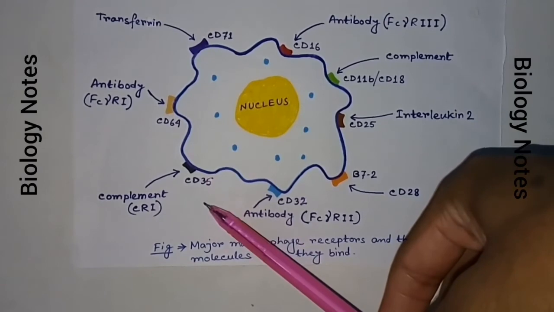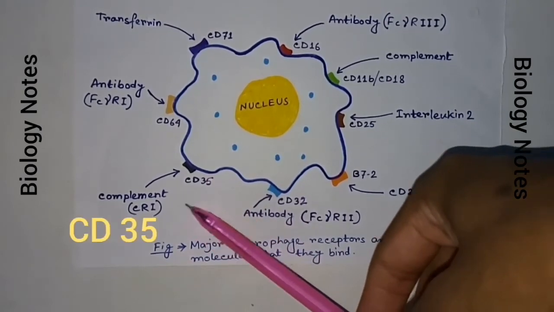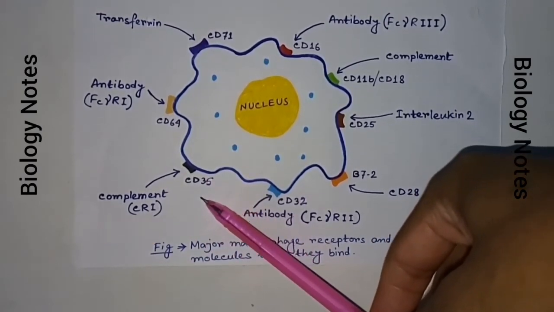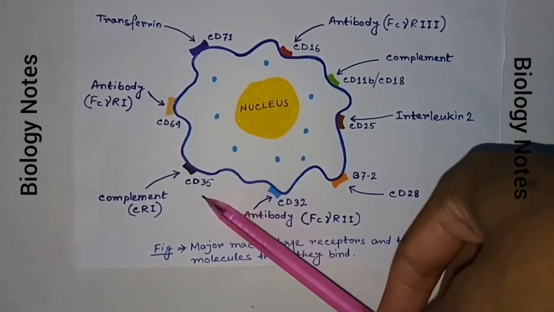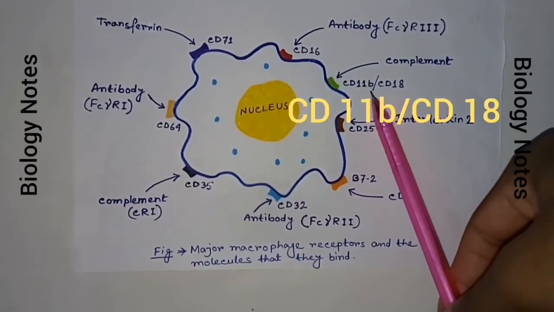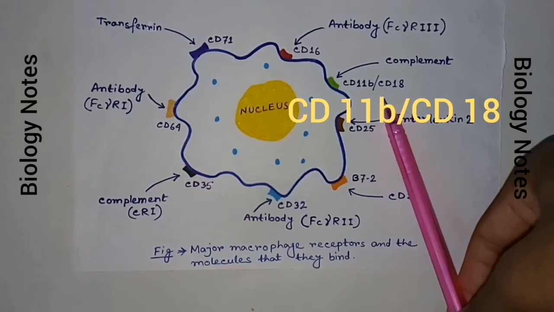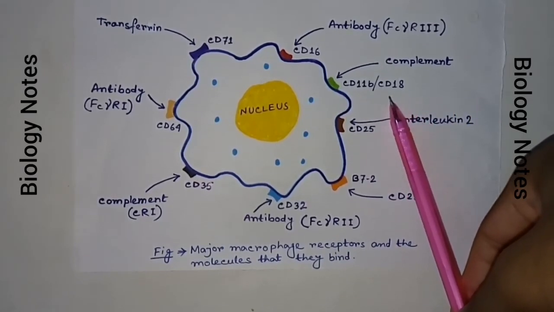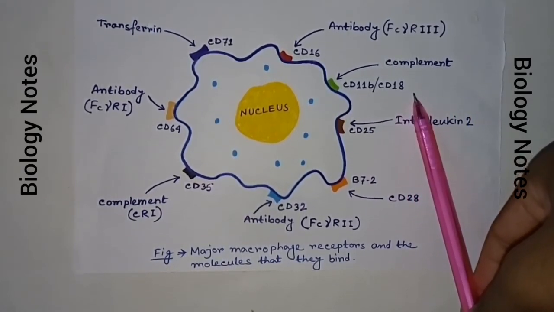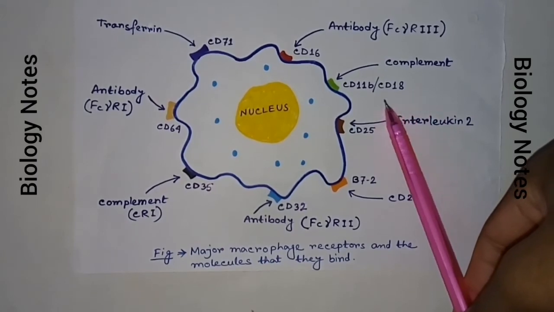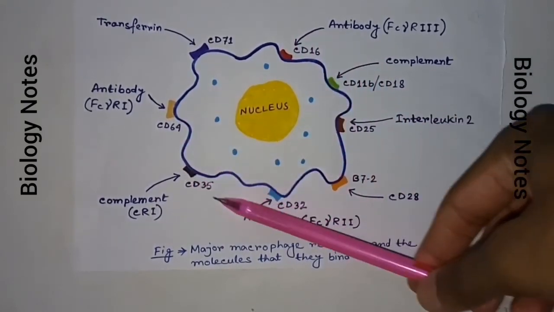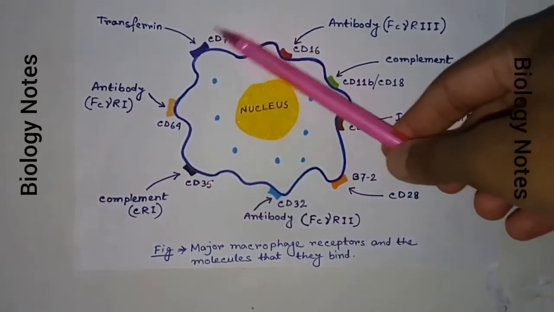Thus, CR1 or CD35 is the major receptor for C3b. The integrin CD11b or CD18 is also a macrophage receptor for fragments of C3b. So this is all about the major macrophage receptors and the molecules that they bind.